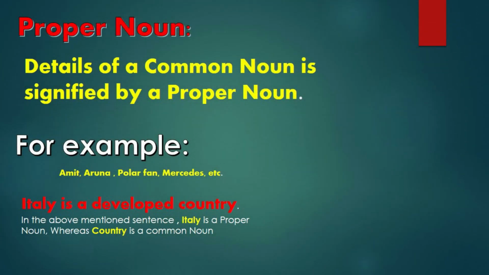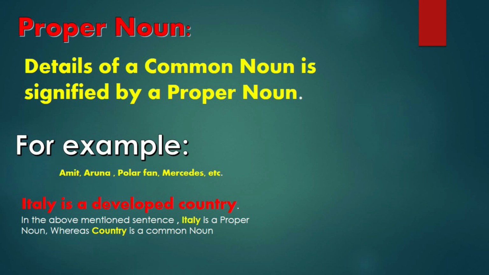Proper noun. Details of a common noun are signified by a proper noun. What we read in common noun, boy, girl, all the boys we can keep in a single category like boy. But in proper noun, details of a common noun are signified. For example, Amit. Amit is a boy. Out of all boys, Amit is a person whose detail has been given.